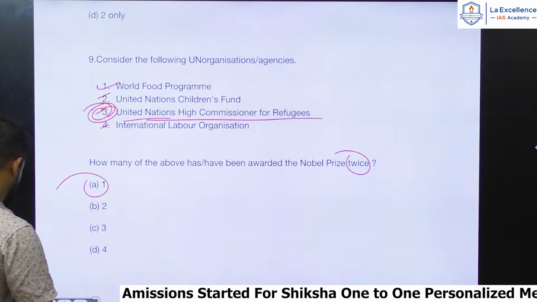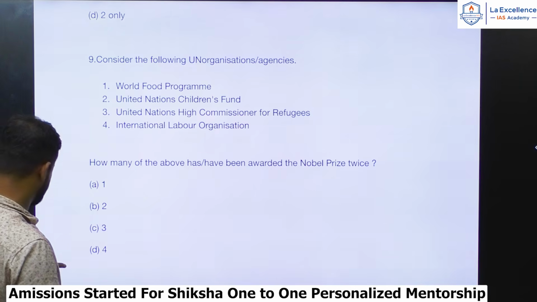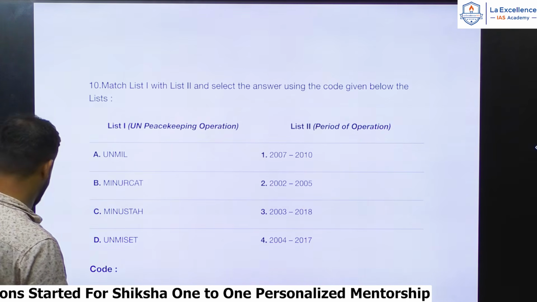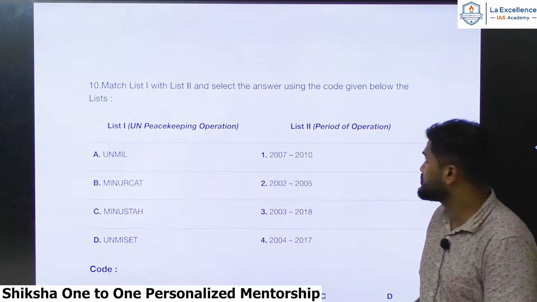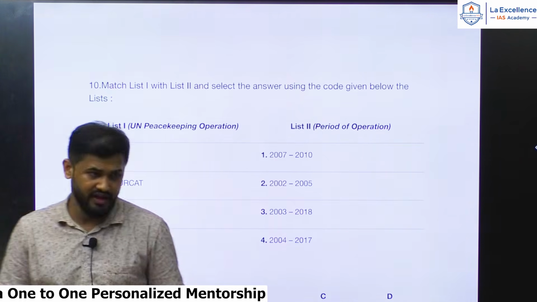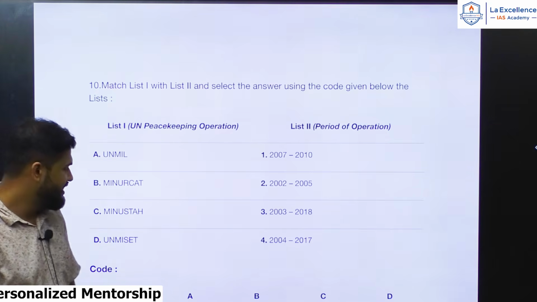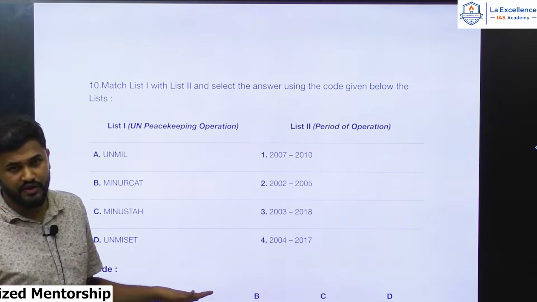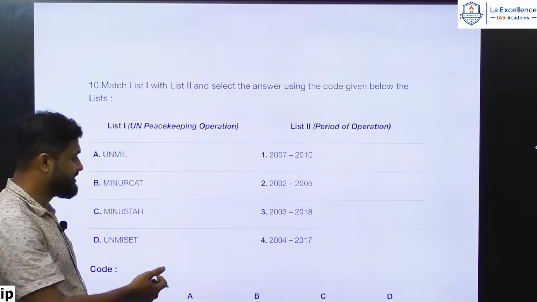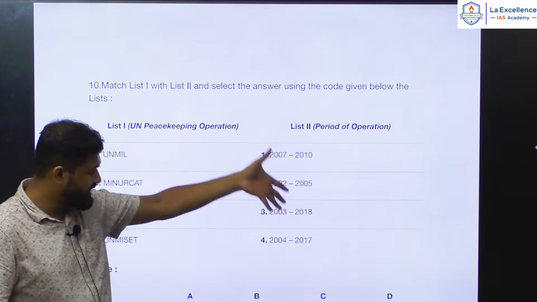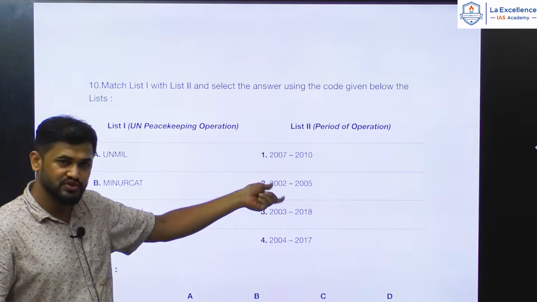Okay, let's move further to the 10th question. Again, here you need to match List 1 with List 2. Select the answers using the codes, comparing the UN peacekeeping operation with the period of operation. I am telling you, this is a bouncer question. Who would remember these United Nations peacekeeping operations which are pretty old, not recent ones, and that too with years very close to each other, isn't it?